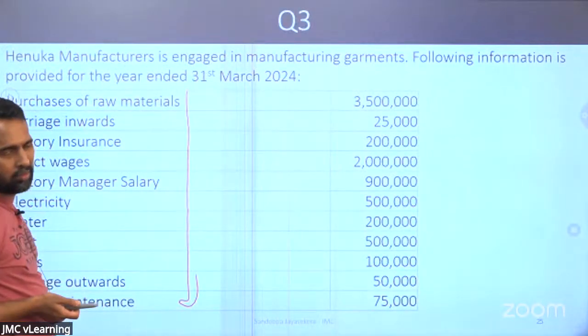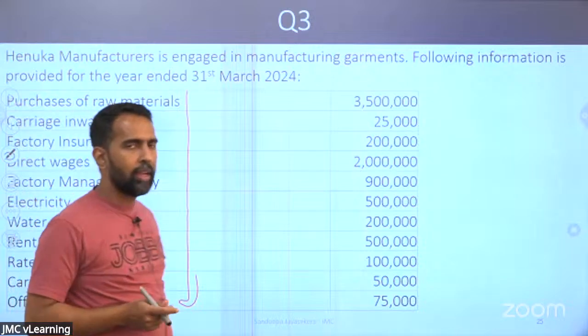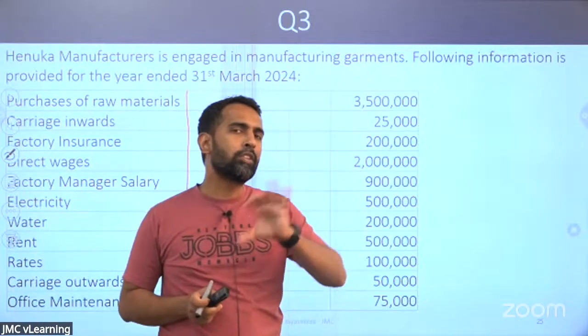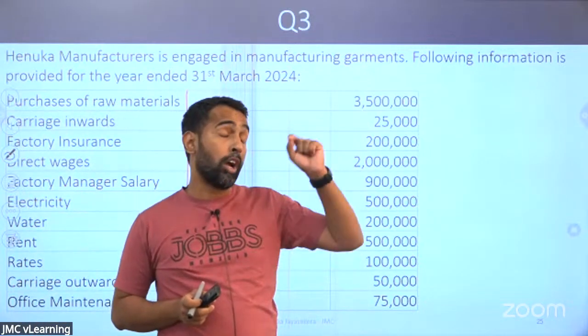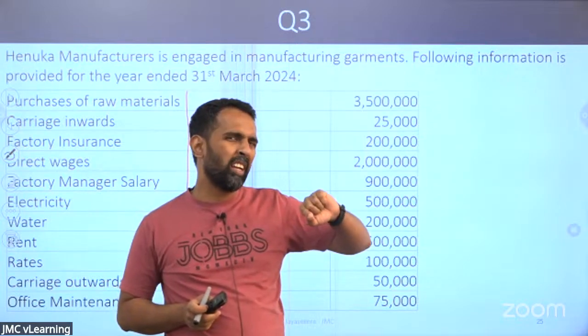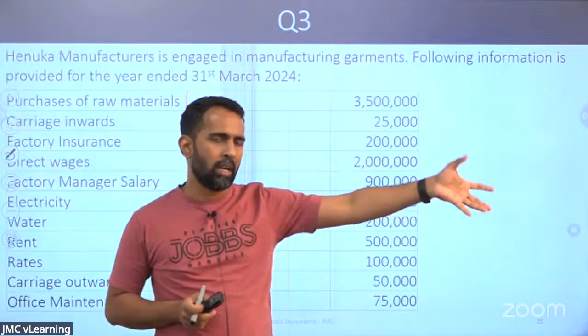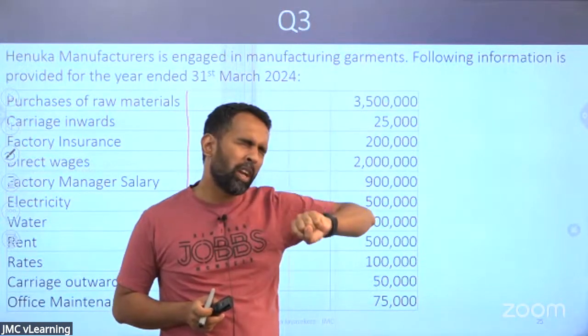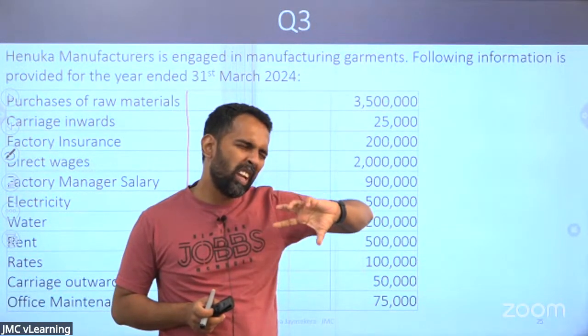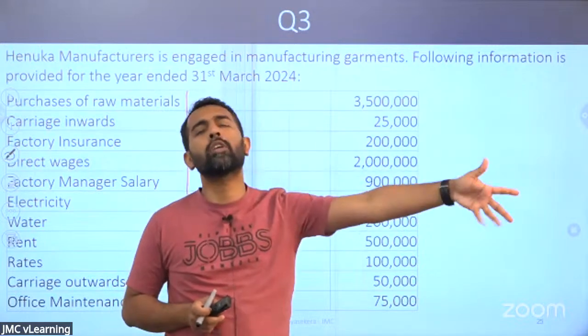Carriage outward. What is the meaning of carriage outward? Carriage means transportation cost. Transportation cost to take the items outside the business. You are taking them to the customer. Carriage outward means the transportation cost of delivering or distributing the items to the customer.